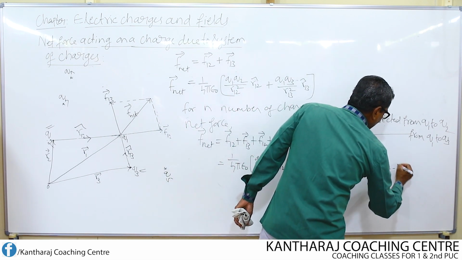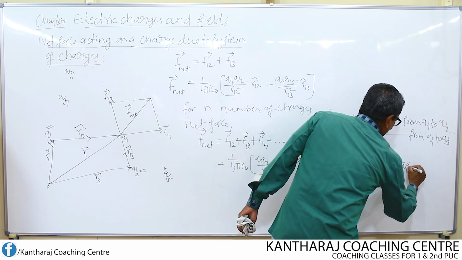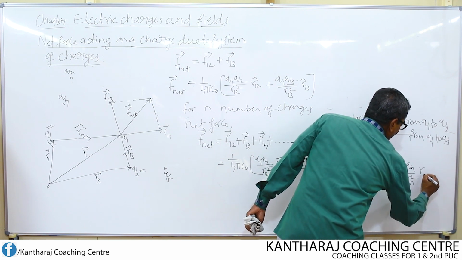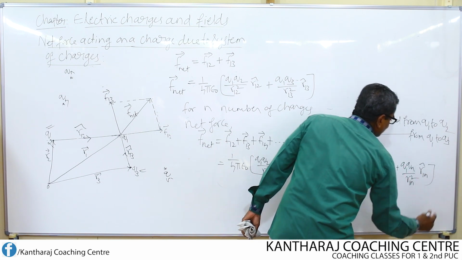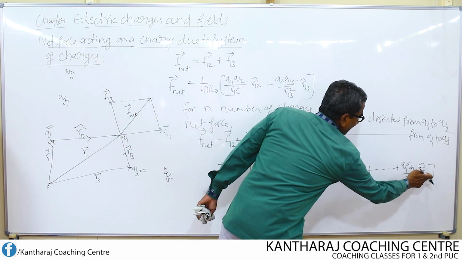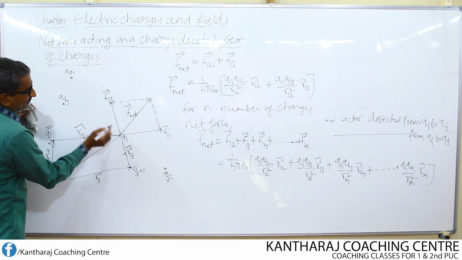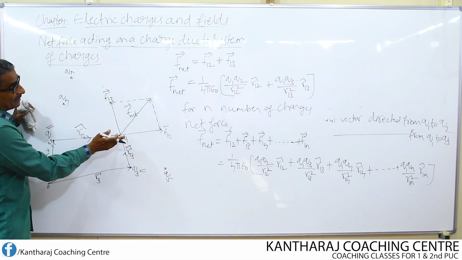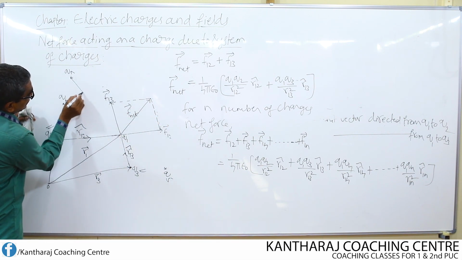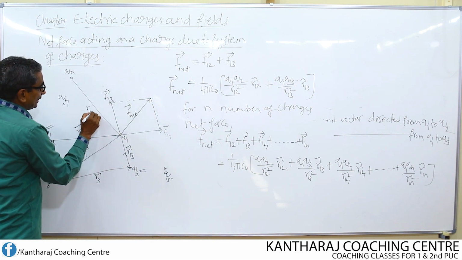F1n means what do I write? Q1 Qn divided by R1n square into R1n cap. What are R1n square and R1n cap? R1n is the distance of the nth charge from the charge Q1. This distance is nothing but R1n.